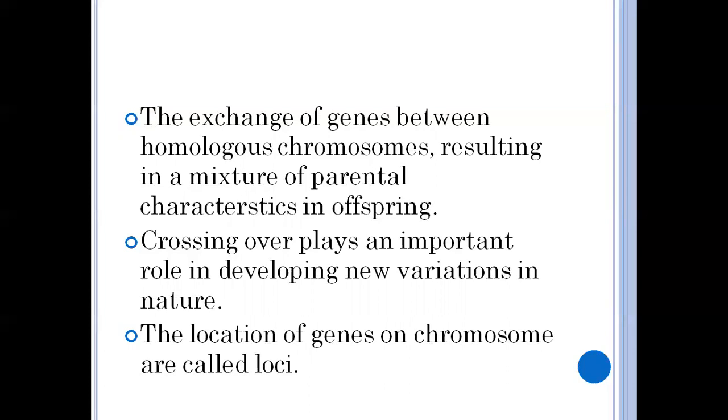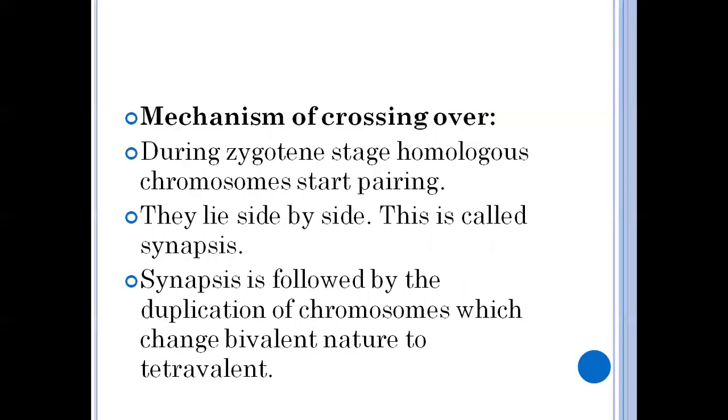The place on the chromosome where the genes are present is called the loci.